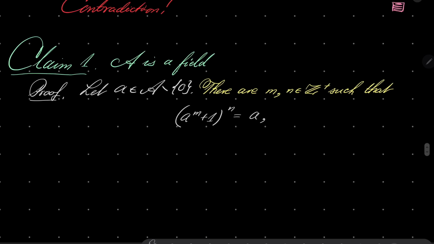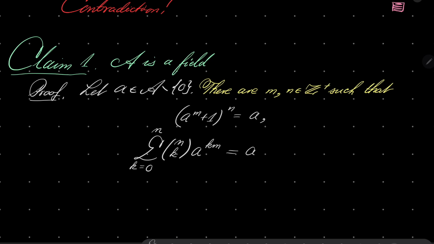And now what I will do, I will take this left-hand side and I will expand it using the binomial theorem. So the left-hand side can be written as the sum as k goes from 0 to n of n choose k, a to the power of km, well, times 1 to some power, but doesn't matter.